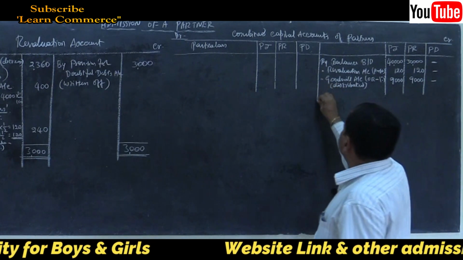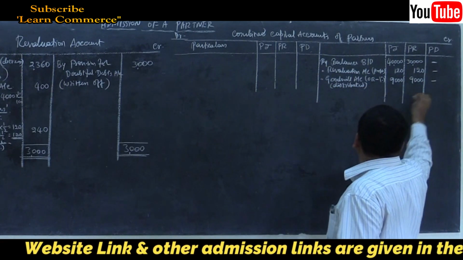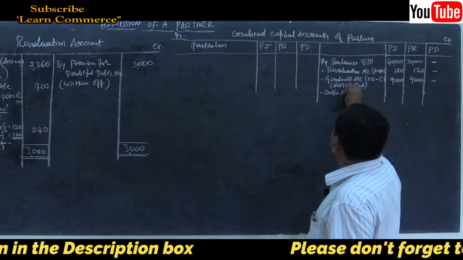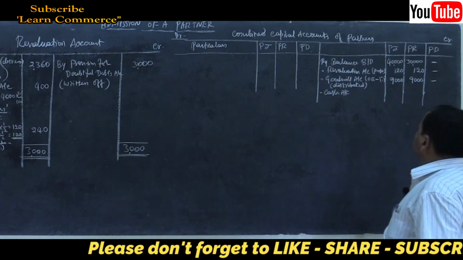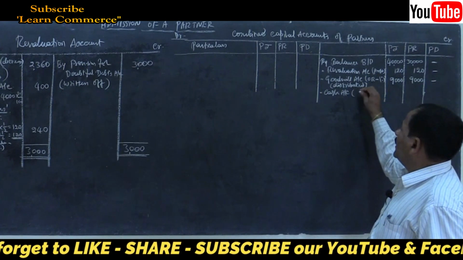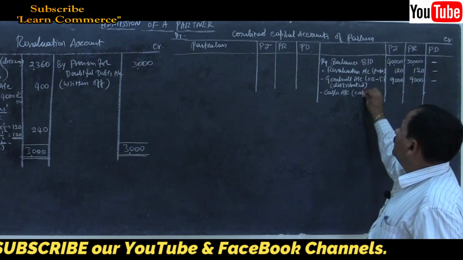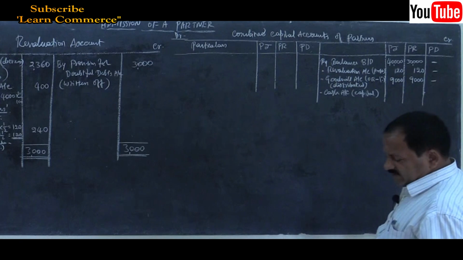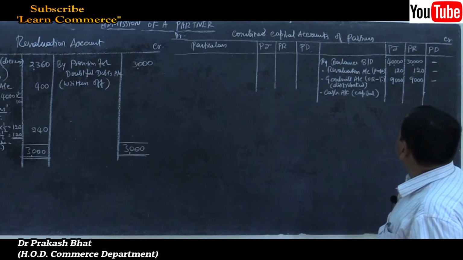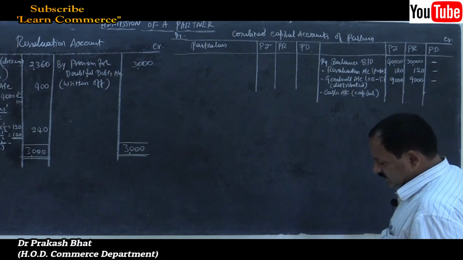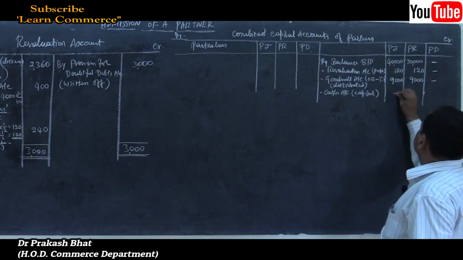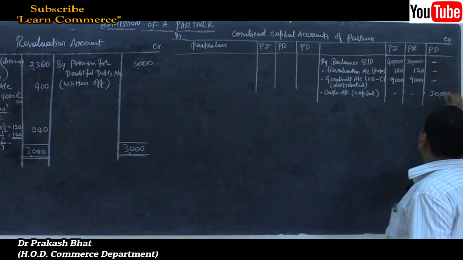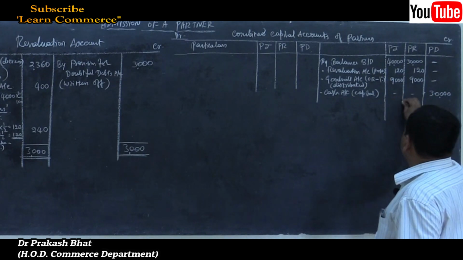Then new partner has brought in cash towards capital also. Cash account debtor to new partner's capital account. So cash account, capital introduced. So how much he has brought? 30,000. Yes. Right here in new partner Pandit's capital account 30,000. That's all. No other entries.